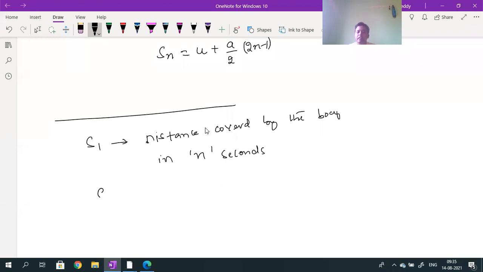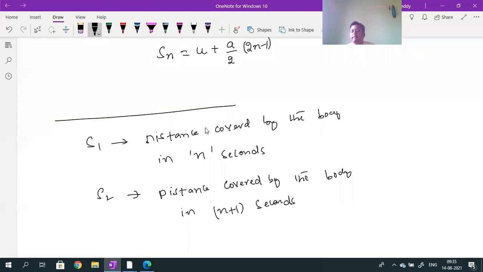And S2 is the distance covered by the body in n plus 1 seconds.